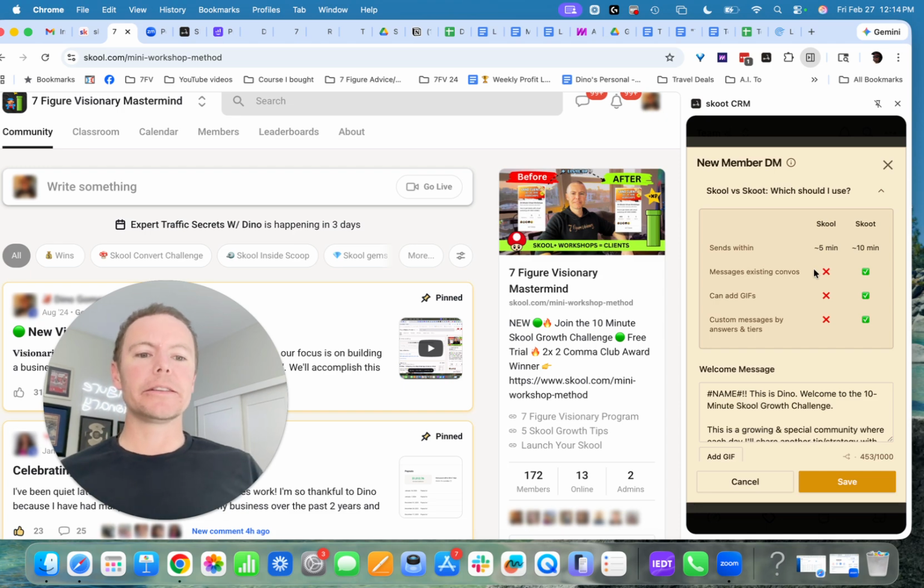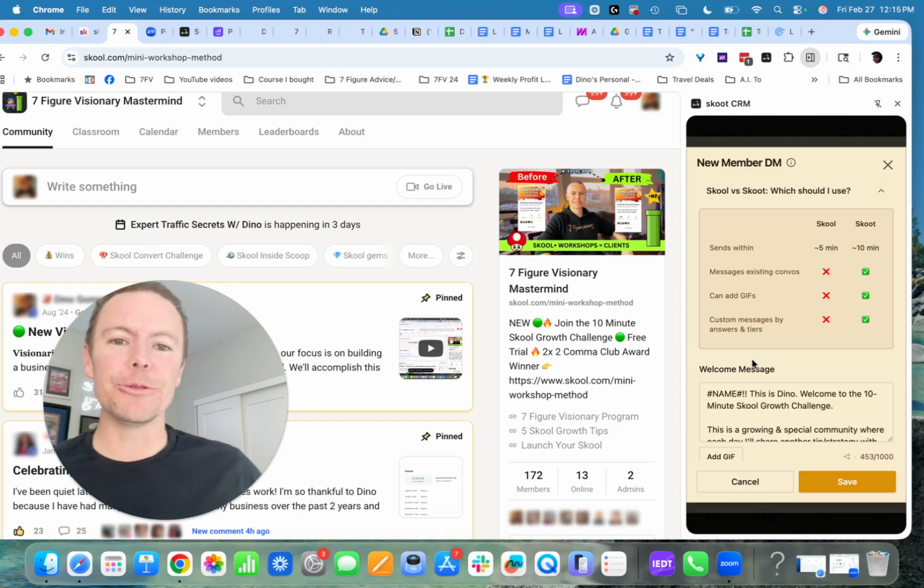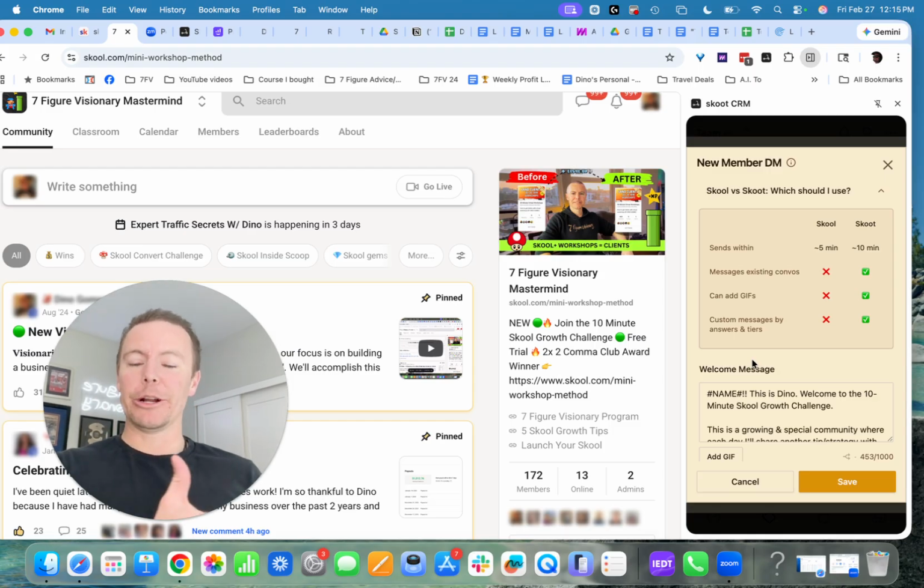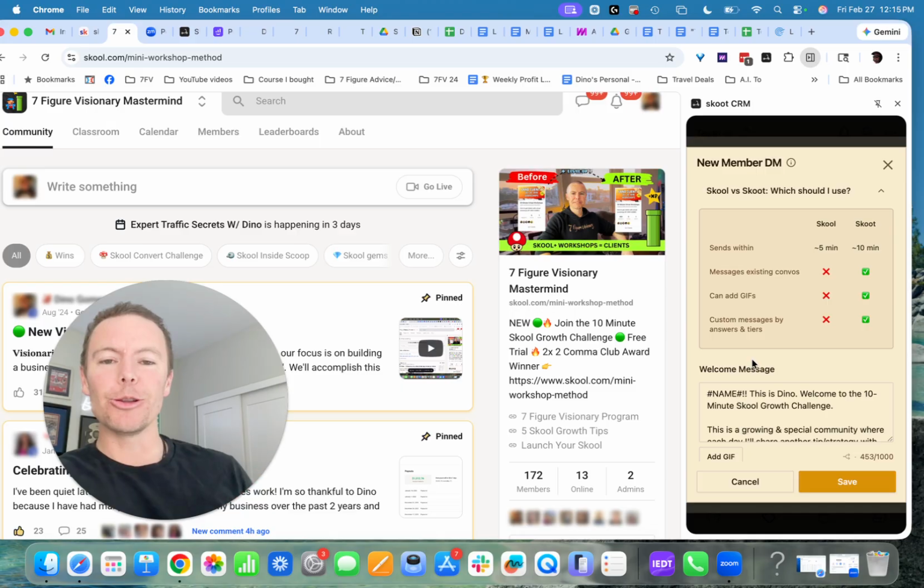Well, essentially, you can add GIFs. You can elongate your message so you're not limited to character length. And you can give custom messages by answers and tiers. So if somebody, again, your membership questions are critical. If somebody says, yeah, I'm interested in hearing about an annual discount, well, then you can change your welcome message to say, hey, I heard you're interested in an annual discount. Here's the plans page so that you can look at the discounts.